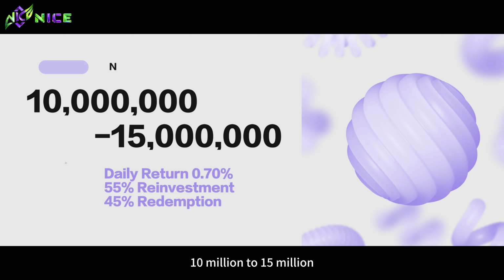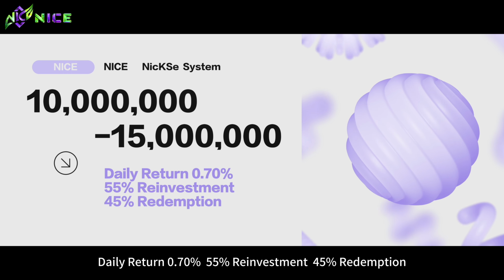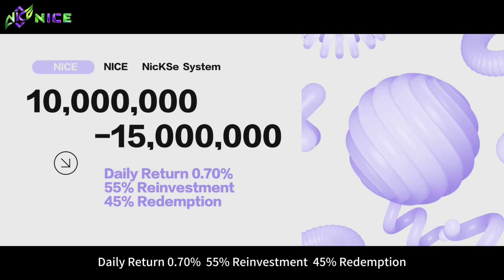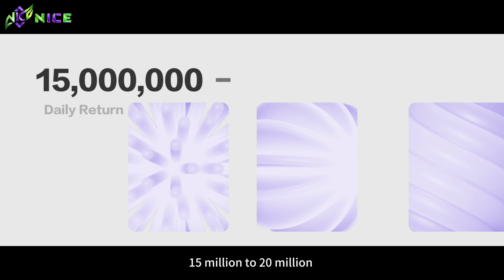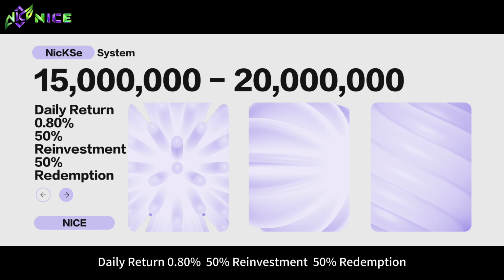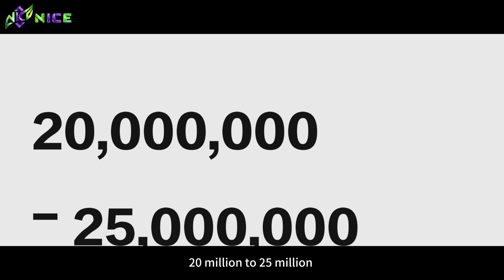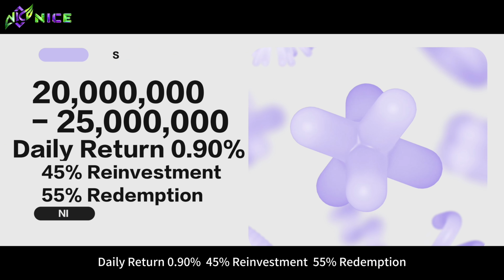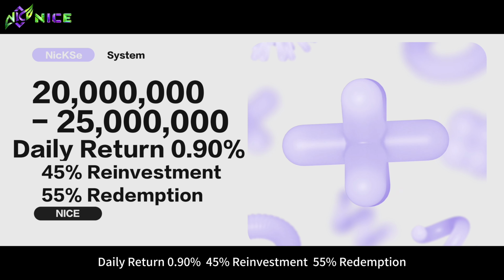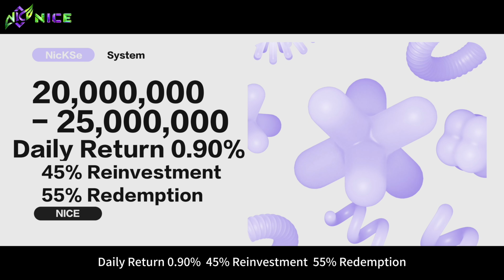10 million to 15 million, daily return 0.7%, 55% reinvestment, 45% redemption. 15 million to 20 million, daily return 0.8%, 50% reinvestment, 50% redemption. 20 million to 25 million, daily return 0.9%, 45% reinvestment, 55% redemption.